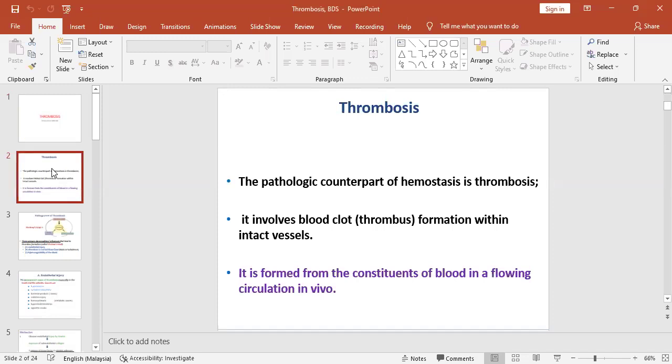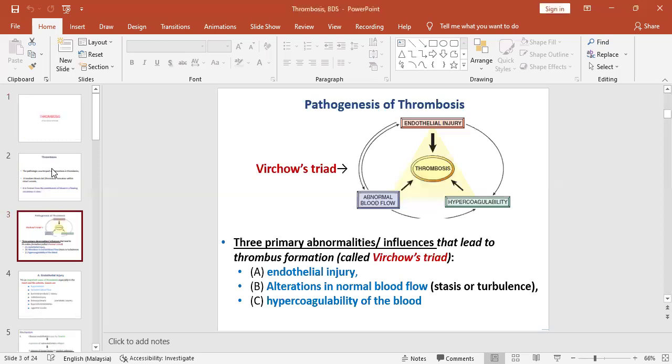What is a thrombus? A thrombus is a blood clot that is formed within an intact blood vessel from the constituents of blood. Coming to the formation of a thrombus, it develops due to three reasons. This was proposed by Virchow and is known as Virchow's triad. It includes endothelial injury, alterations in the normal blood flow, and hypercoagulability of the blood.